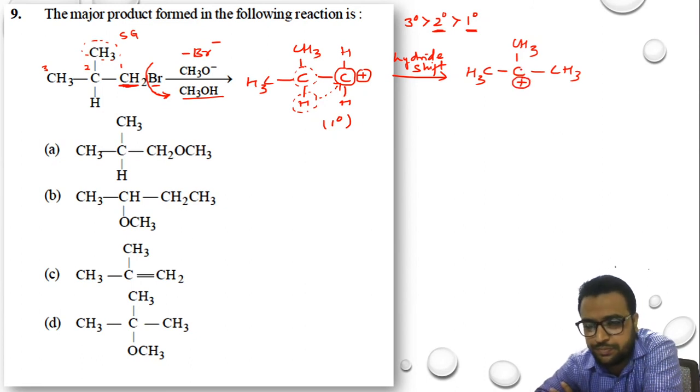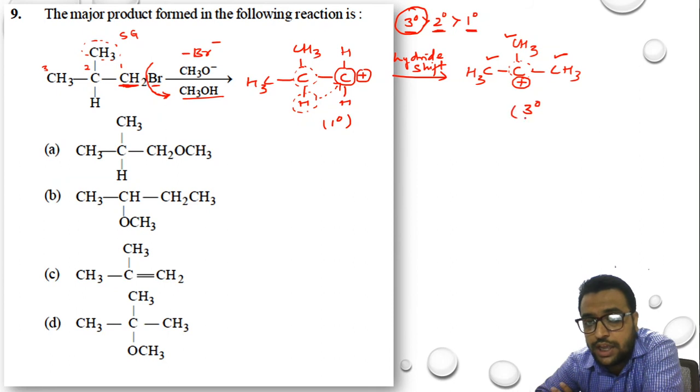Now look, this carbon which is present over here, which carbon is it? Now we know the stability order: 2 degree is more stable than 1 degree, and 3 degree is more stable than 2 degree. The carbon which is having the positive charge is connected to how many carbon atoms? 1, 2 and 3. If it is connected to 3 carbon atoms, then it should be which degree? 3 degree.